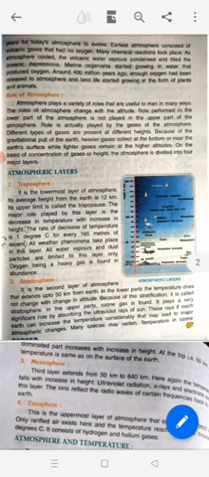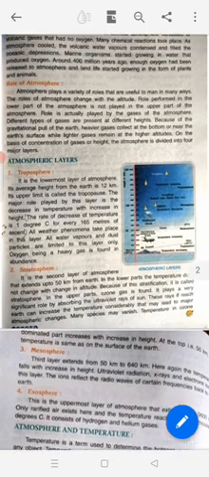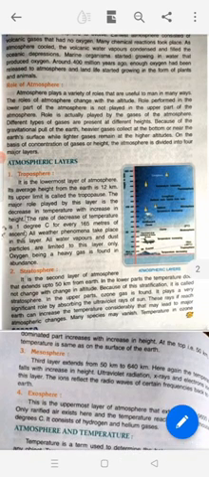Marine organisms started growing in water that produced oxygen. Around 400 million years ago, enough oxygen had been released to the atmosphere and land life started growing in the form of plants and animals.